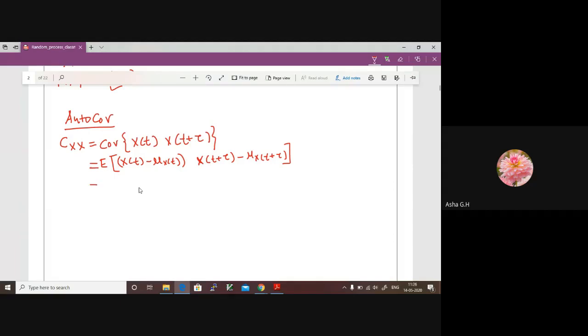By definition, the expectation of x of t into x of t plus tau is the autocorrelation of the random variable x at time t and t plus tau, Rx of t comma t plus tau.